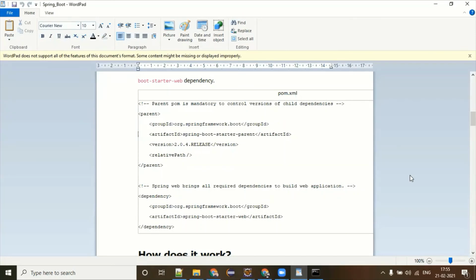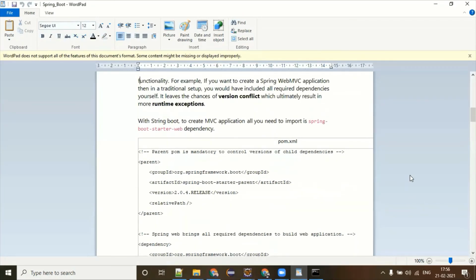This is a very, very important point, guys. Otherwise you are always going to face version conflict issues, which ultimately result in more runtime exceptions. Okay, so with Spring Boot, you got this point. Version conflict issues do not come up most of the time at compile time. You think everything is working fine, and then when it's running, you start facing a problem. So version conflict issues are not happening in the world of Spring Boot.